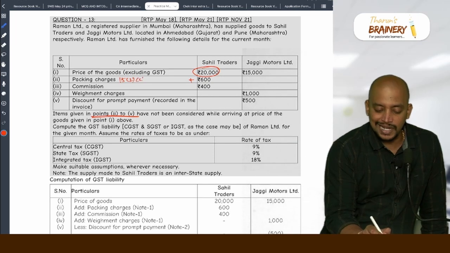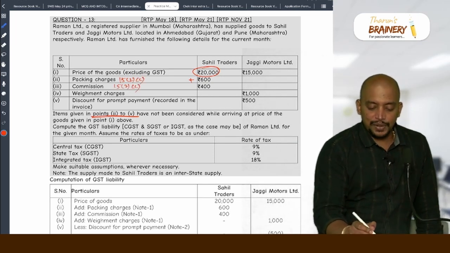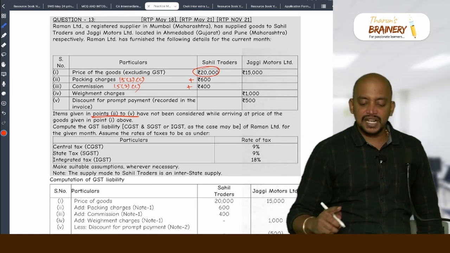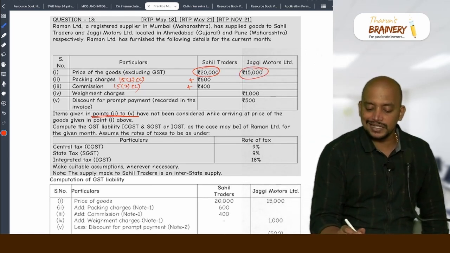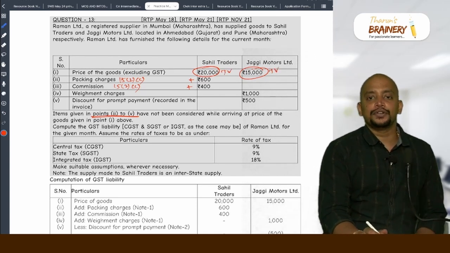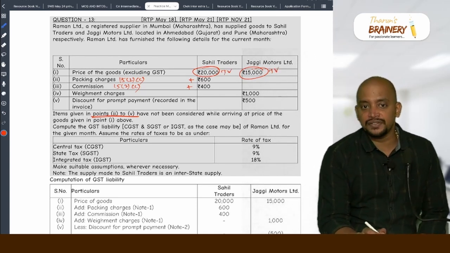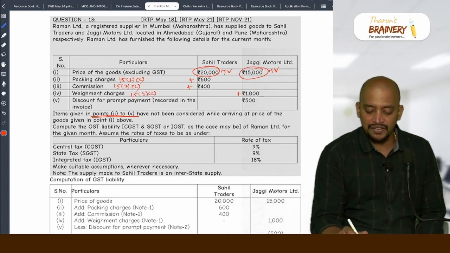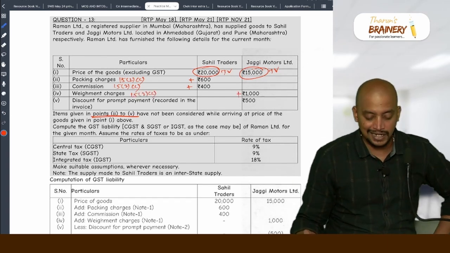15 to C. Commission also 15 to C. It is to be included and the given price is not included, so we need to add. Whereas for Jaggi Motors also you take this as the transaction value. And weightment charges, I told you weightment is done before at the time of delivery, and 15 to C it is to be included in the value. In the given price it is not included, so we need to add.